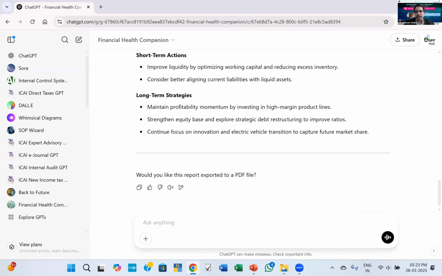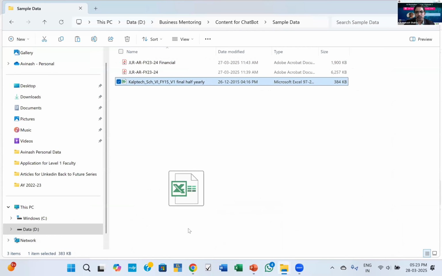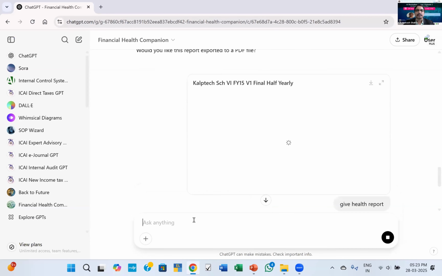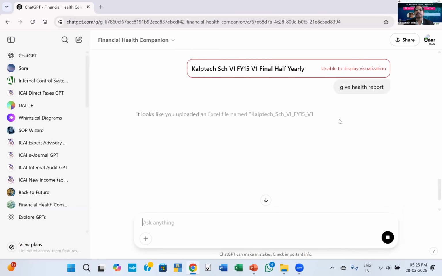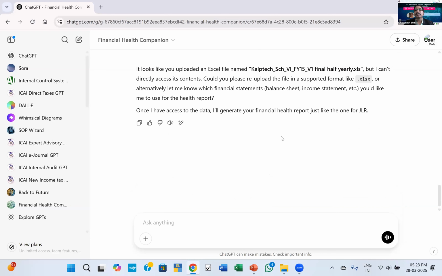I have another sample data with me, which is in Excel format, of another public company as well. So I just feed it. Though it displays unable to display visualization, it generates the report. If there is some error, maybe I'll reload the file.